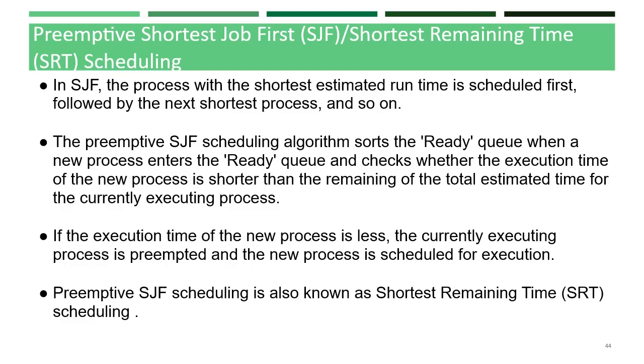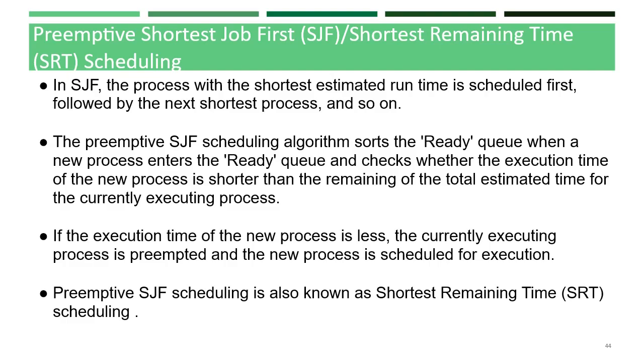If the newly added process has the shortest time, it gives priority to the newly added process over the rest of the processes in the queue. So the SJF algorithm sorts the ready queue.